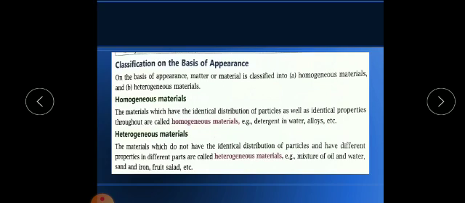They are non-uniform. Examples of homogeneous: detergent in water, alloy, salt in water, sugar in water. Heterogeneous: a mixture of oil and water, sand and iron, fruit salad, vegetable salad. Air is a homogeneous mixture.